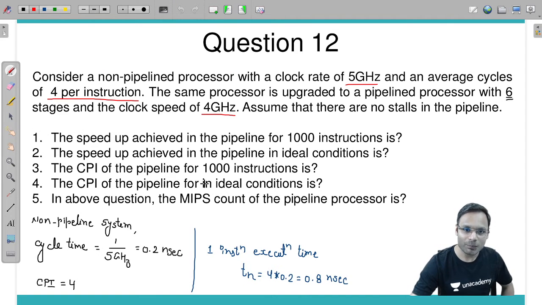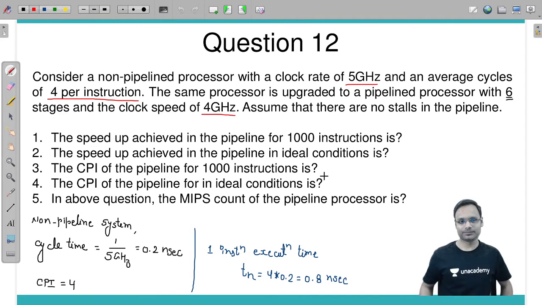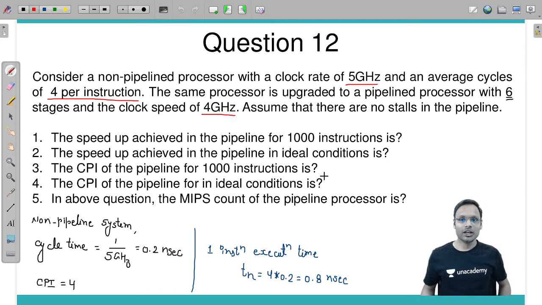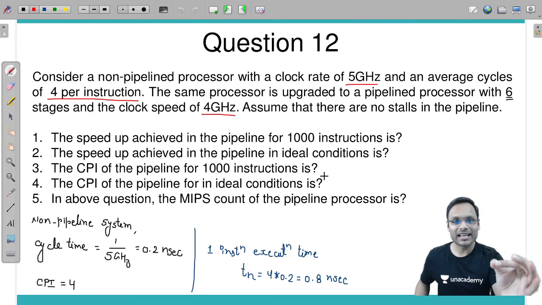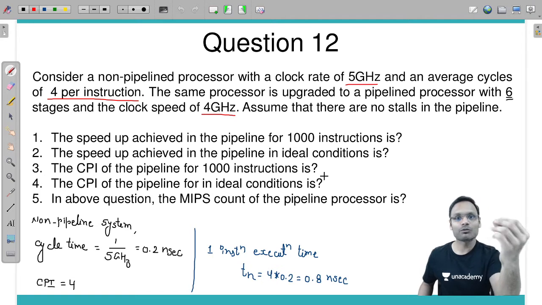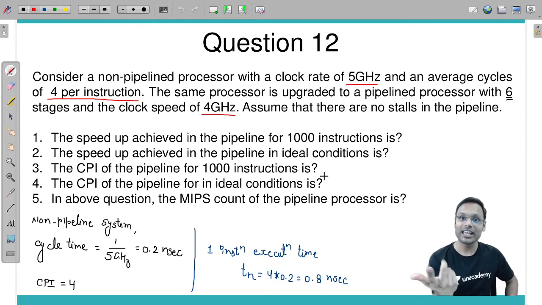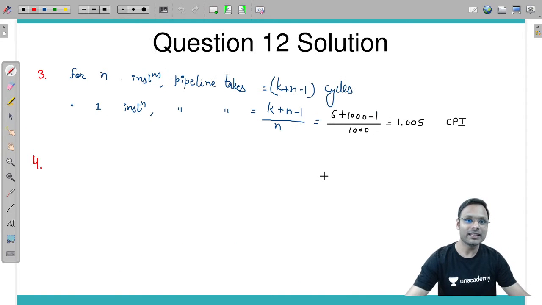The CPI of the pipeline for ideal condition. CPI for ideal condition is 1 without even thinking about the question. अगर pipeline में stall नहीं है, if there is no any stall, then pipeline takes 1 cycle per instruction on an average for ideal condition. That is the ideal condition. हर एक instruction के लिए एक cycle. So it's very simple for this one. For ideal condition, CPI ideal is equal to 1.